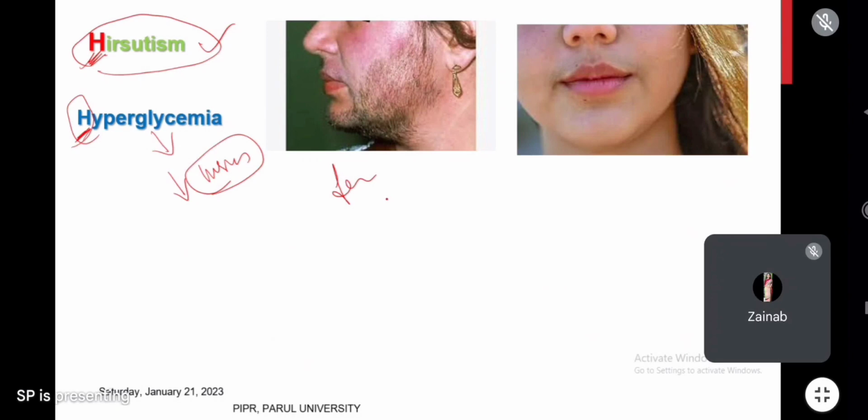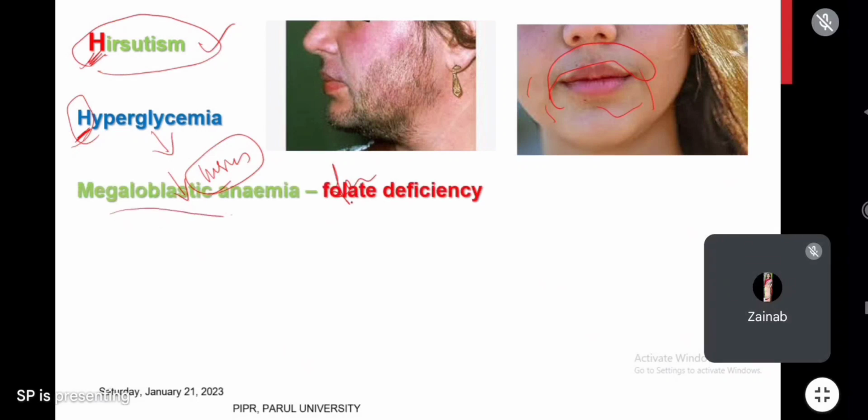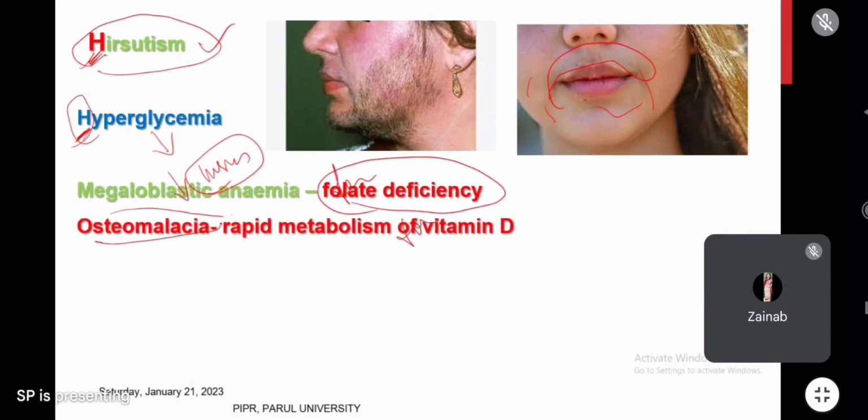That is called abnormal growth of hair, hirsutism. In females it will cause growth of hairs, and it will cause megaloblastic anemia due to folate deficiency. Folic acid deficiency is seen with phenytoin. It will cause osteomalacia due to rapid metabolism of vitamin D. Vitamin D metabolism will be increased very fast. Why? Because it is an enzyme inducer. Okay, it will cause osteomalacia.